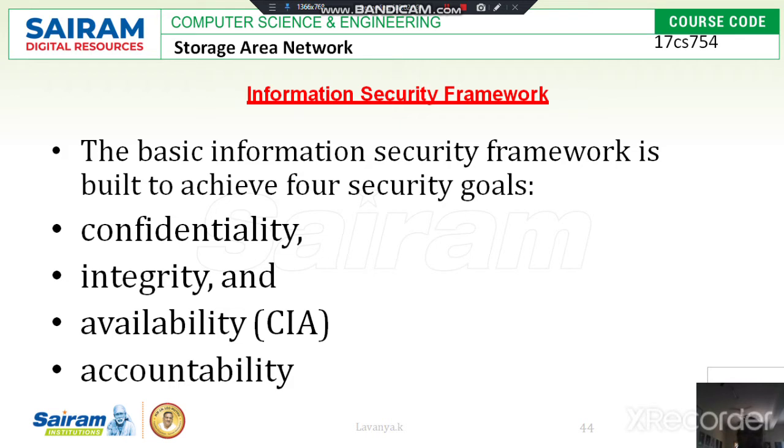So what are the 4 security goals? The first one is confidentiality, the second one is integrity, then availability, then accountability. These 4 security goals are very important to prevent unauthorized persons from accessing that information.